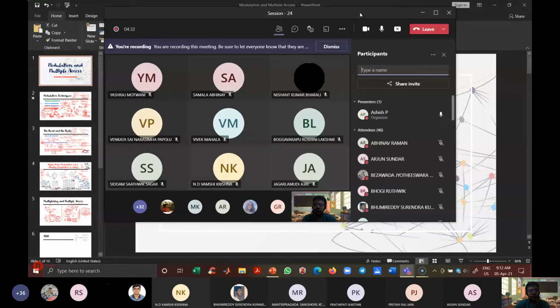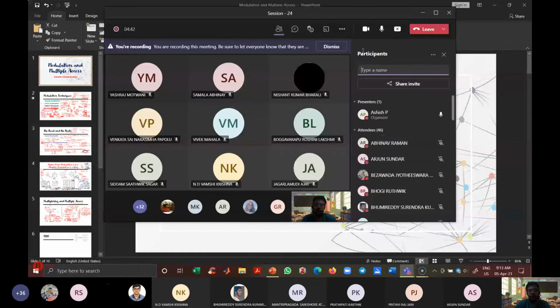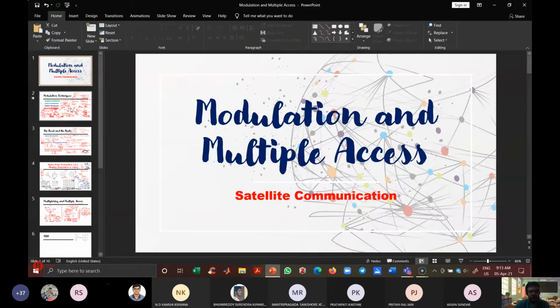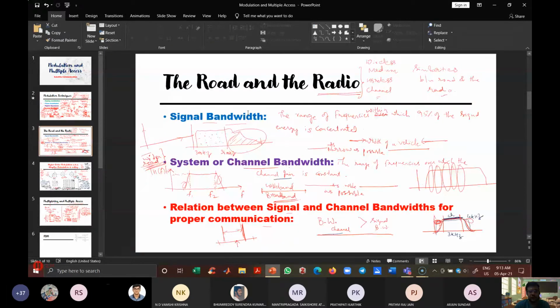Okay, so we will continue our discussion on multiple access and modulation techniques. We were discussing different types of modulation schemes and what is signal bandwidth. Signal bandwidth is the range of frequencies in which 95% of the signal energy is concentrated.